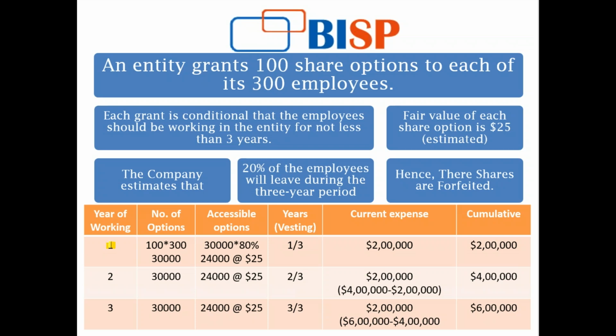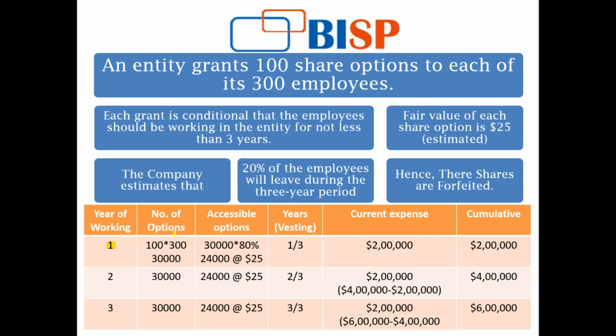In year 1, take one thing very clearly out of this: that this has been spread over the 3-year period. The reason being, I have actually deferred it. The expenses are deferred over the period of 3 years, because I am going to have a liability of paying this amount at the end of the 3-year period, and I know it now. So I have actually deferred that amount across my 3-year financial statements.